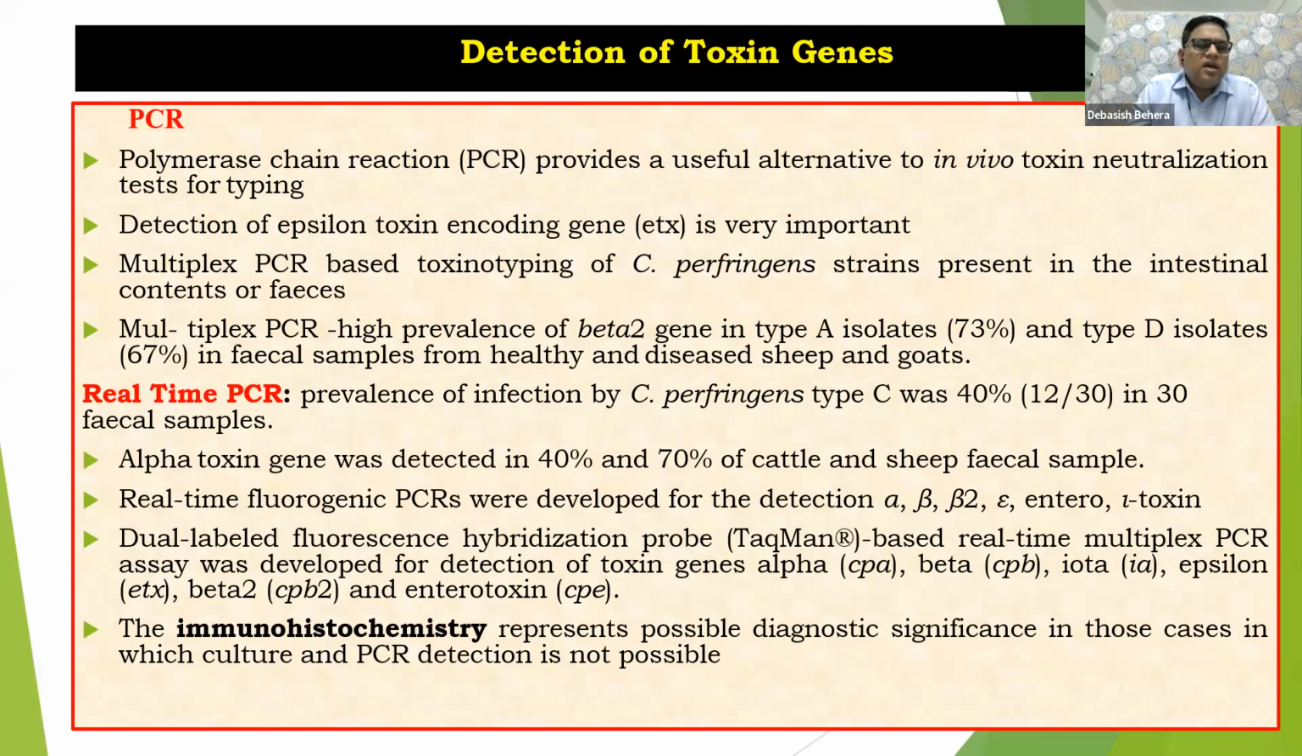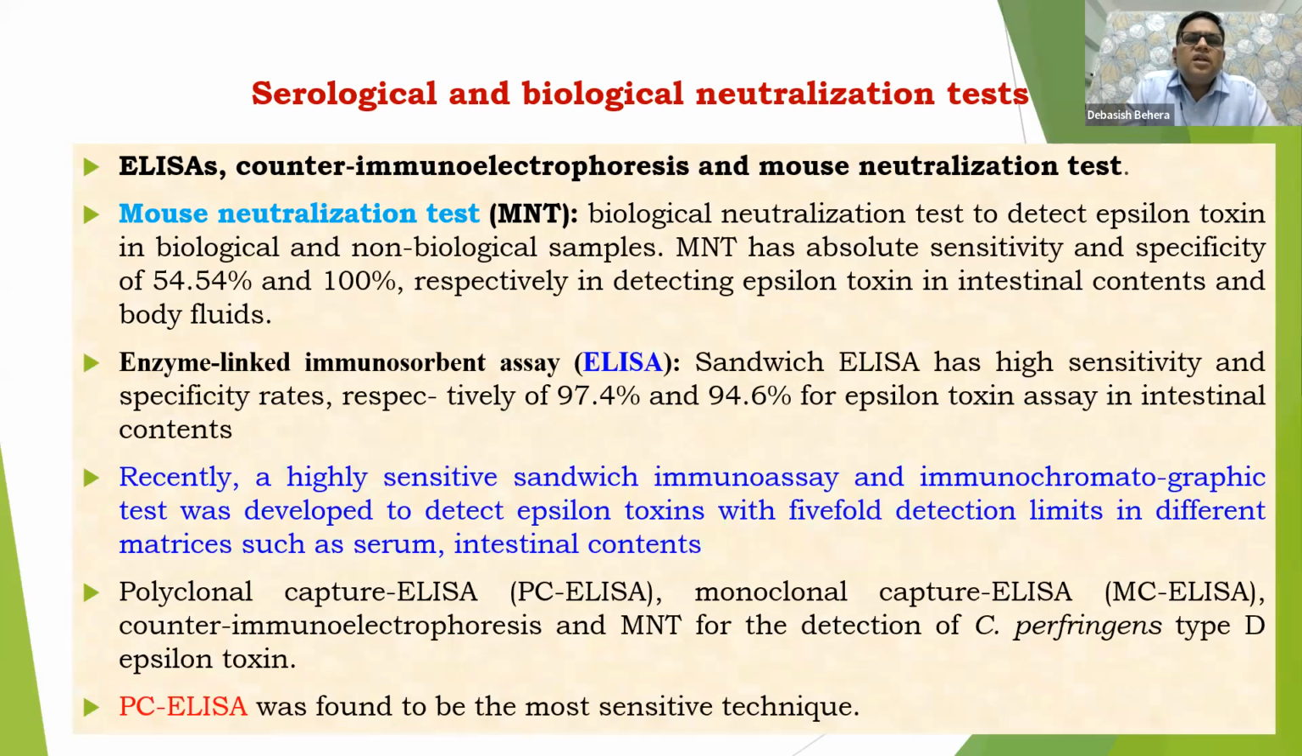Another thing I would like to mention here is that immunohistochemistry is also very significant in diagnosis, especially of toxin genes. And serological and biological neutralization tests, mostly ELISA, counter immunoelectrophoresis, and mouse neutralization test. One thing I would like to mention here, it is very important. Why am I talking about MNT or mouse neutralization test?